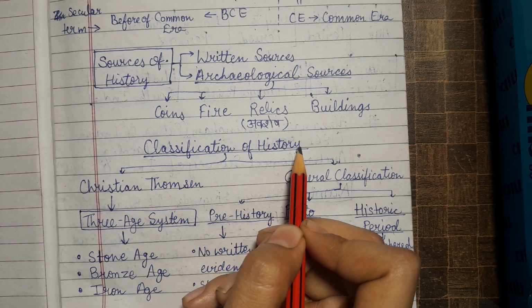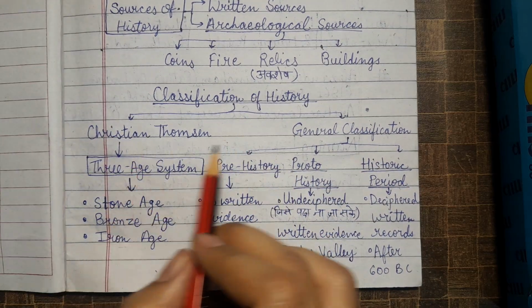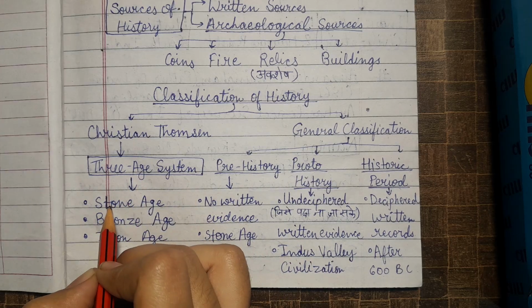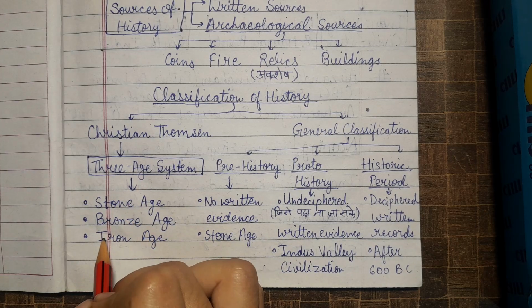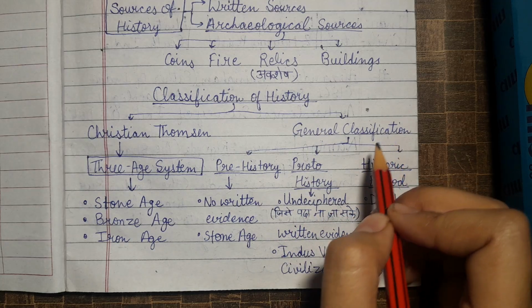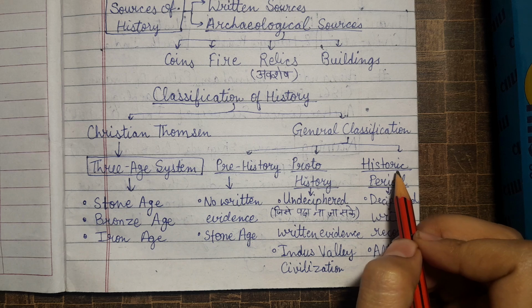For classification of history, it is classified into two. Christian Thomsen classified it into a three age system: Stone Age, Bronze Age, and Iron Age. And the general classification is prehistory, proto-history, and historic period.